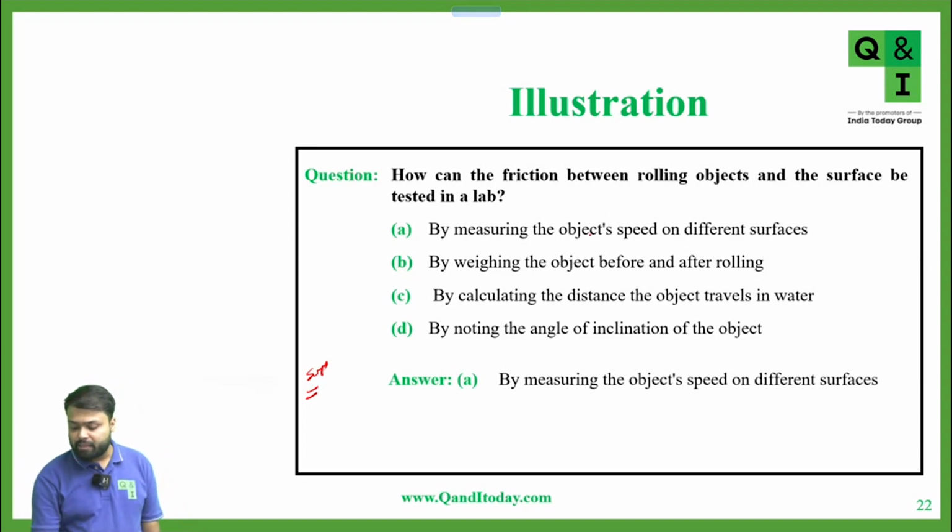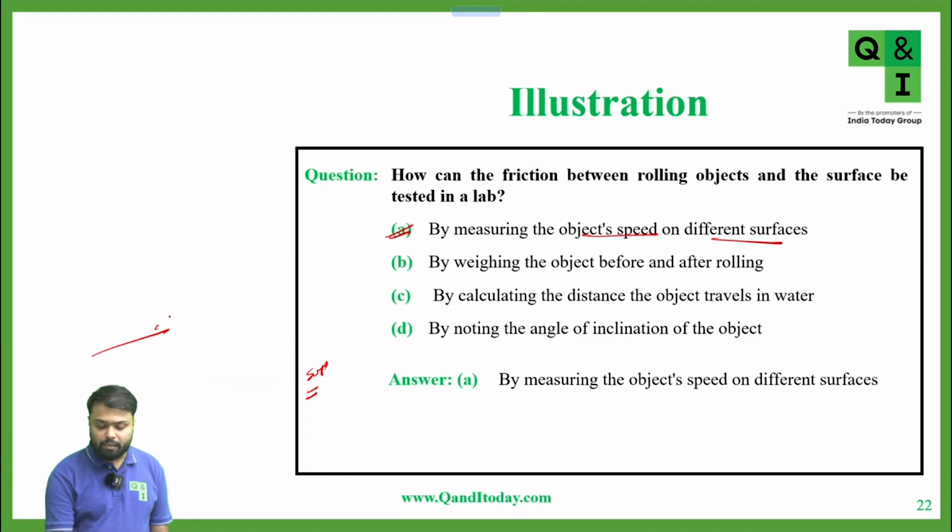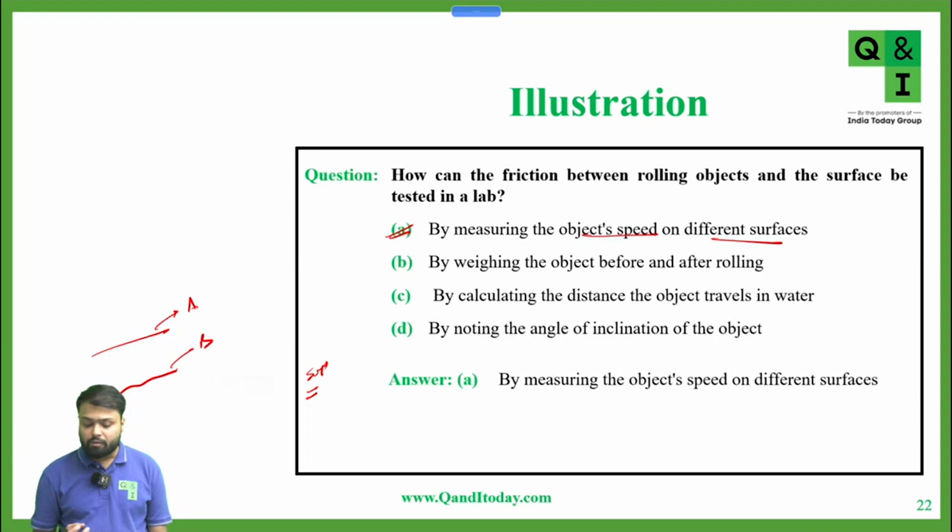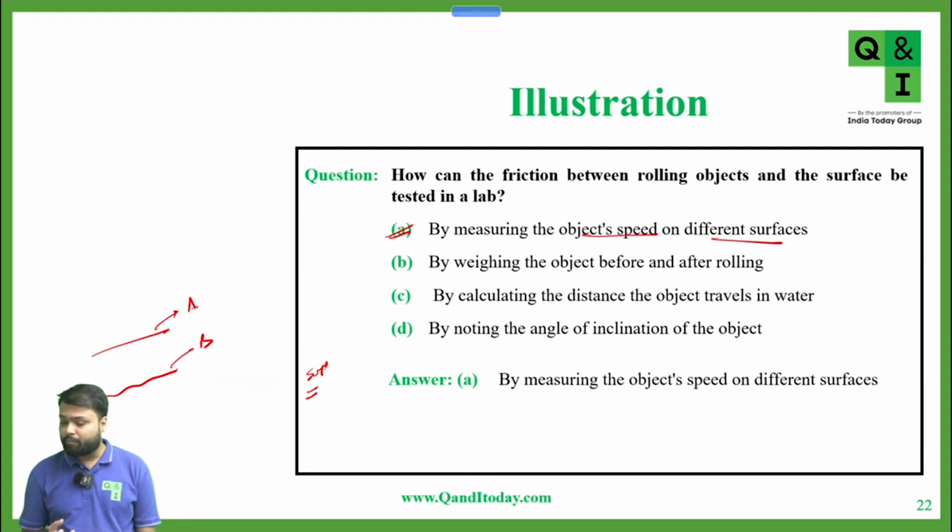So by measuring the object speed on different surfaces, suppose this is surface A and this is surface B. If we change the nature of the surface, accordingly friction will change. So we can measure by what amount the friction is changing, and so we can measure the friction of rolling objects on different surfaces. Yes or no? Is this clear?